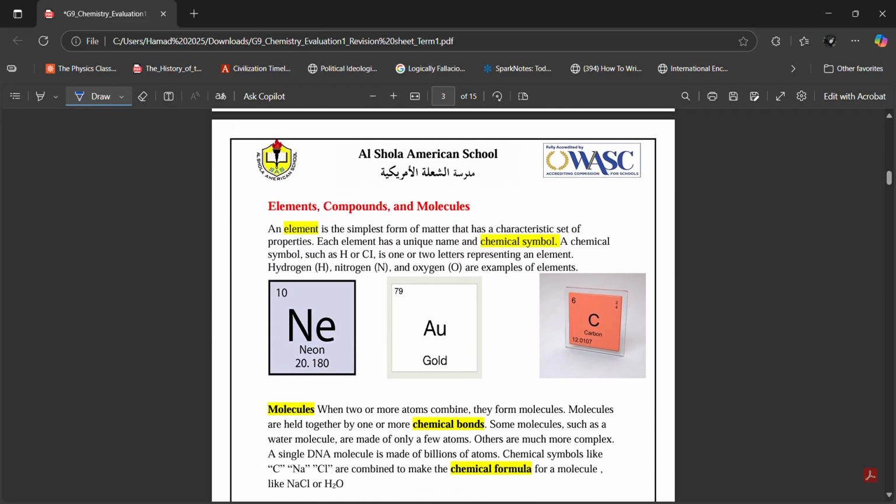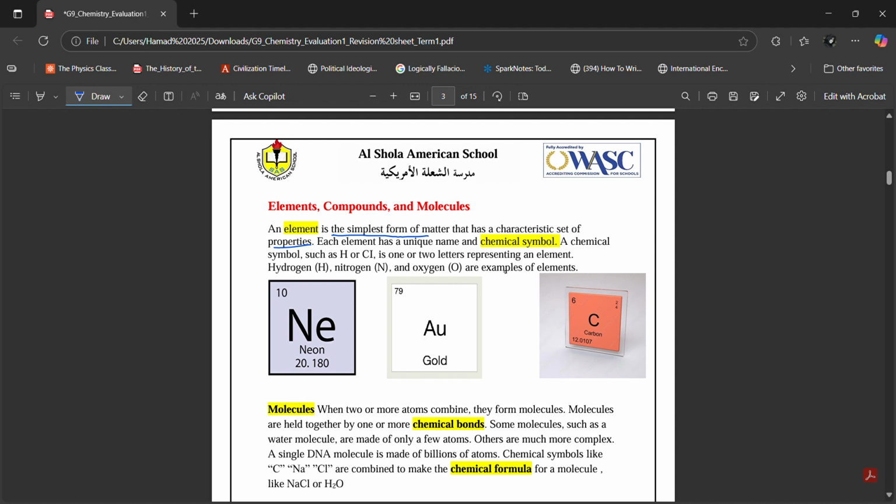Now let's look into a bit more detail about what atoms actually make. What can atoms make? So, first of all, what is an element, Ibrahim? An element is the simplest form of matter that has a characteristic set of properties. What does this mean? If you look at the periodic table, Ibrahim, you know what the periodic table is, right? Search on Google periodic table.